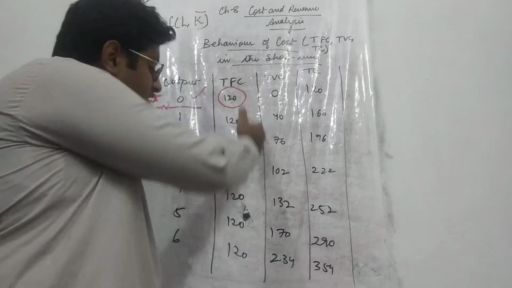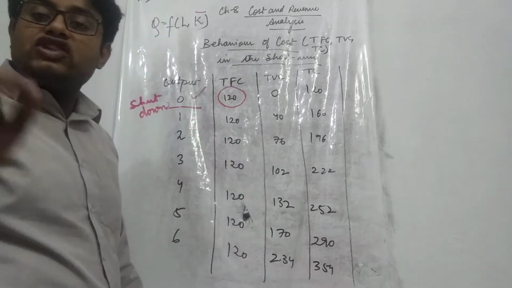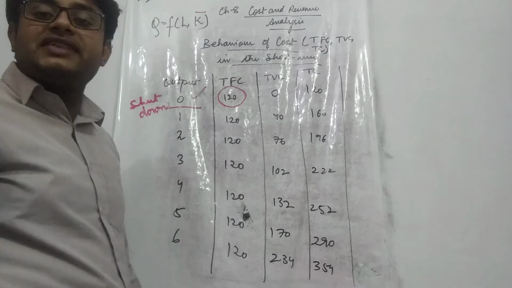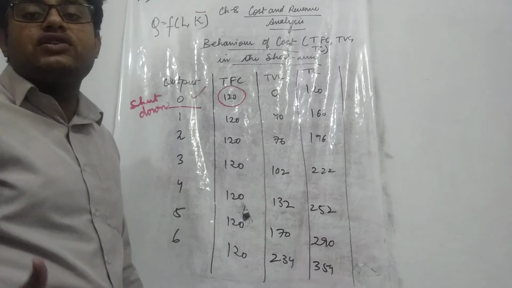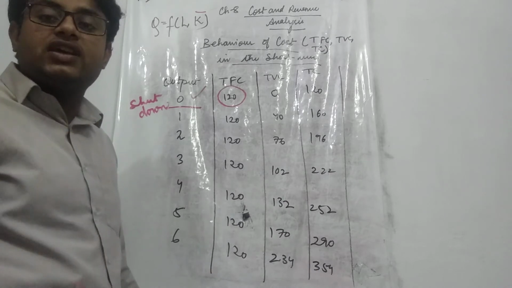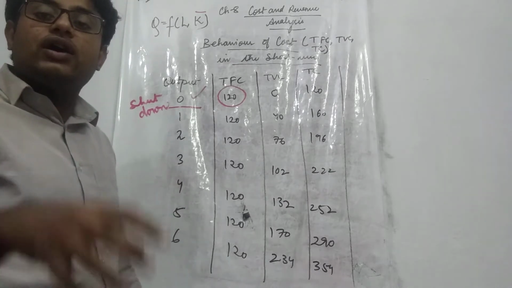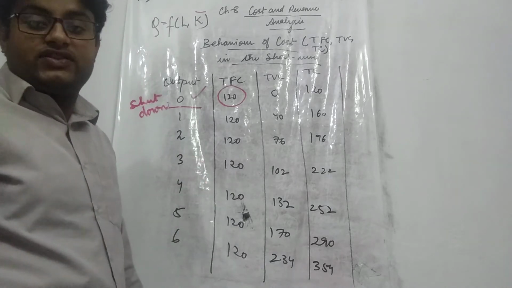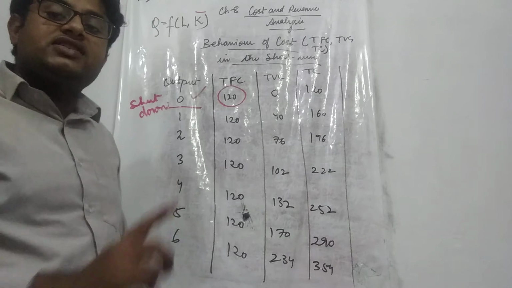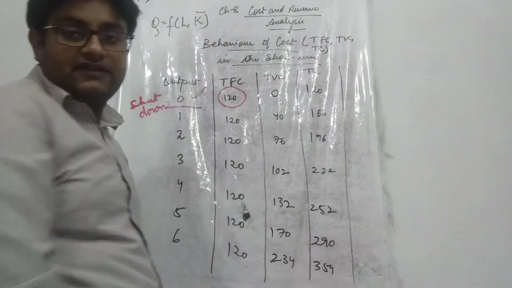And why is it constant all through? Because in the short run the fixed factors are constant. That is why your total fixed cost will also remain constant. The expenditure that the firm is incurring on fixed factors will also remain constant. So now 2 questions have been answered of TFC.